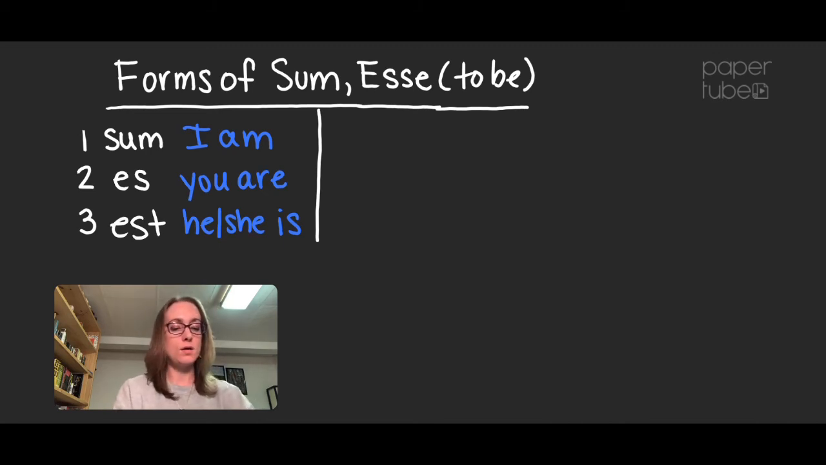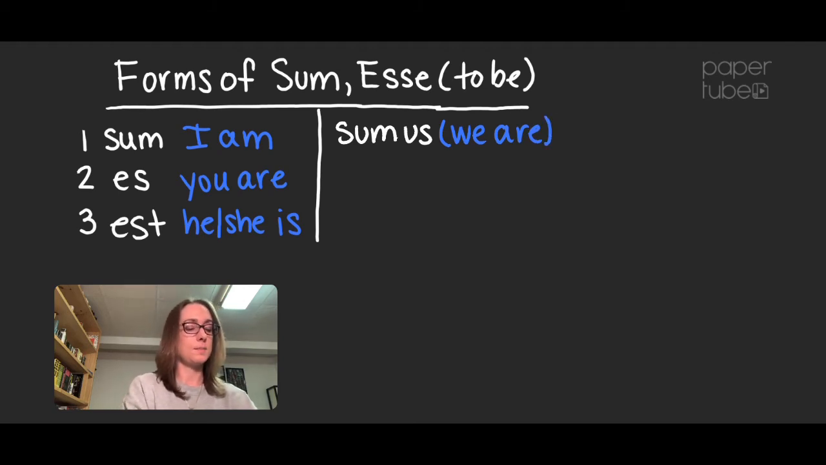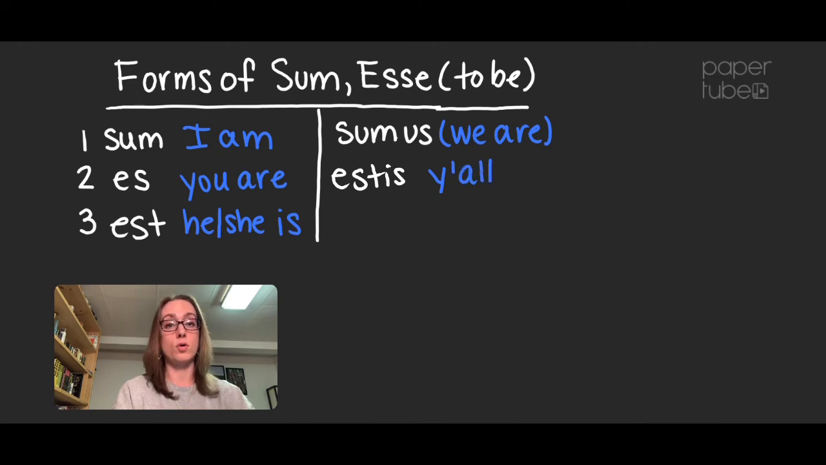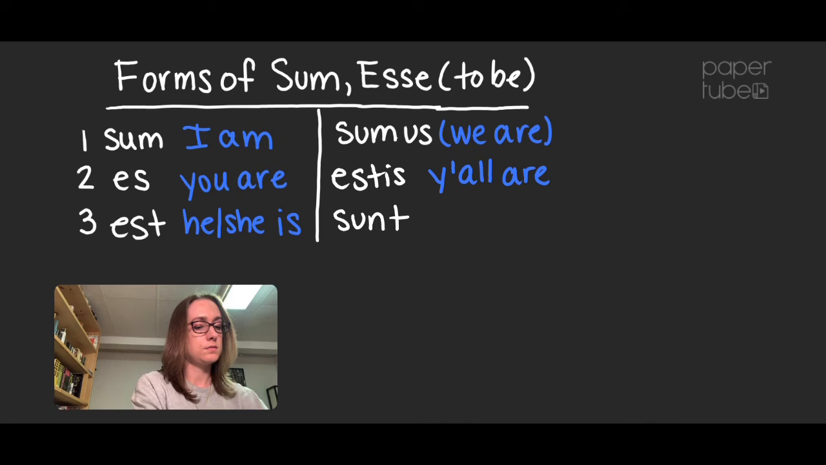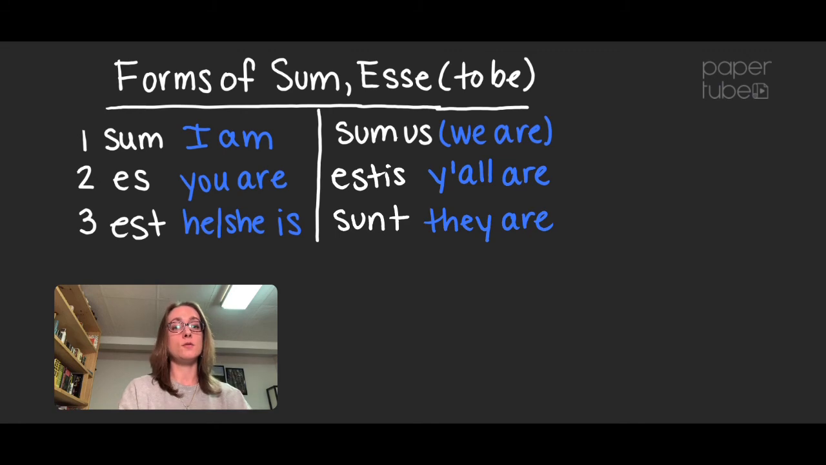Sumus is we are. That's okay. I put parentheses and it didn't before. That's not a big deal. Okay, so sum, es, est, sumus. Estis is y'all are, or you plural are. And then the last one is sunt, which is they are. Those are the forms of to be.